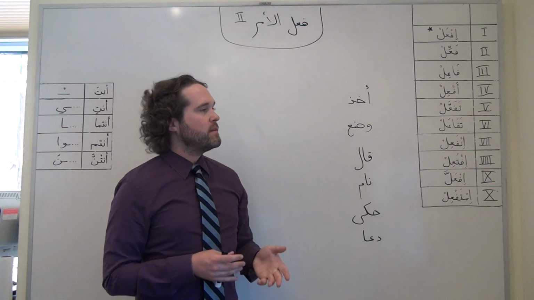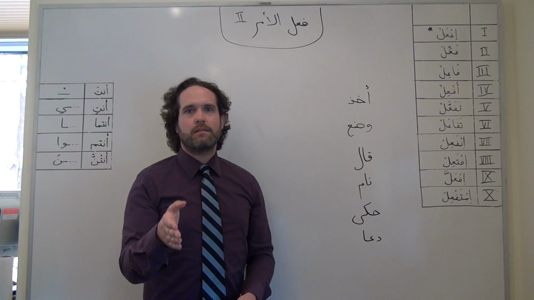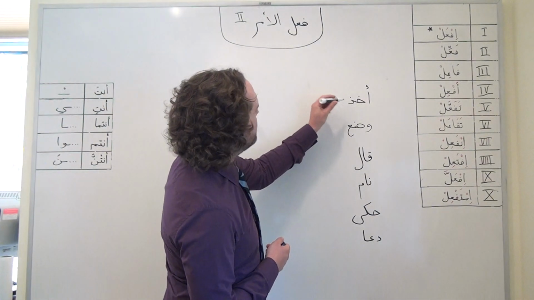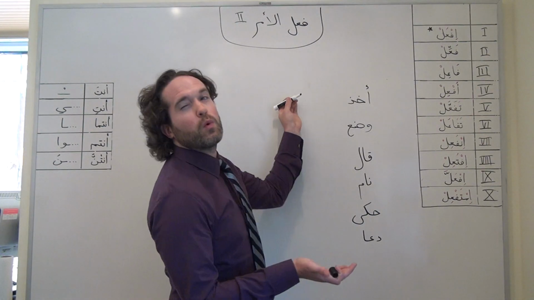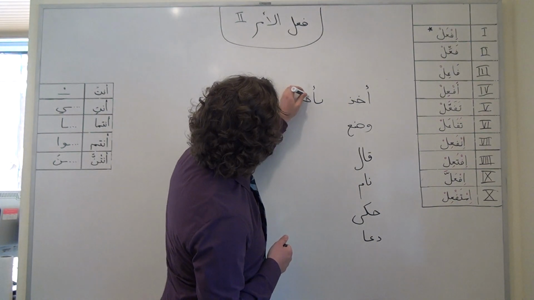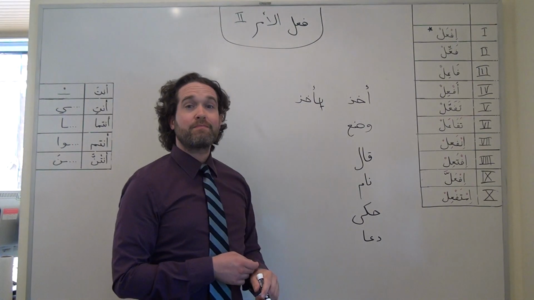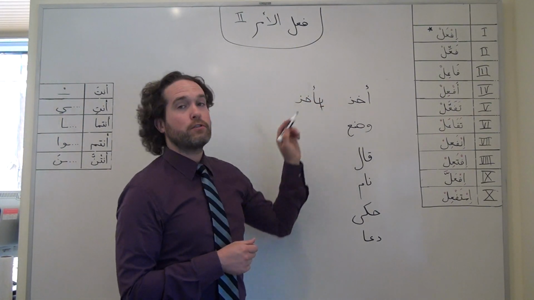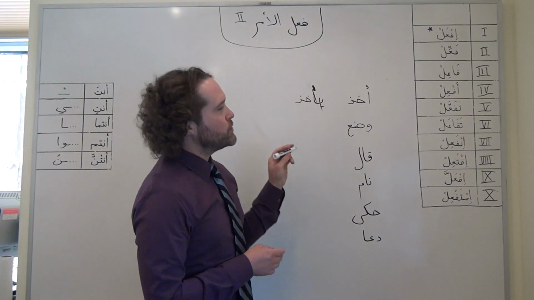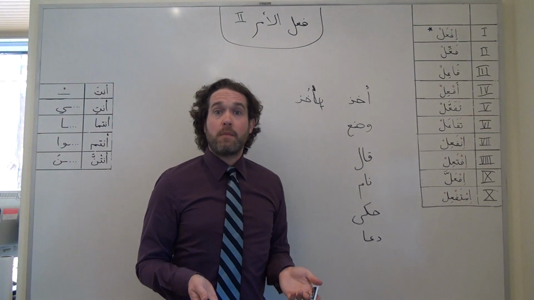We have this verb akhadha, take, in the past tense. So if I want to tell someone, take this book, for example, in the present tense, we conjugate akhadha, let's go with huwa, conjugation. Ya'khudh. Well, we know that in the imperative, I'm going to drop that prefix. And because the hamza is the first letter of the root, I'm going to drop the hamza. And so I'm just left with khudh. And that's our imperative for masculine singular.